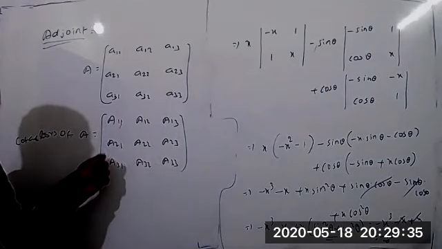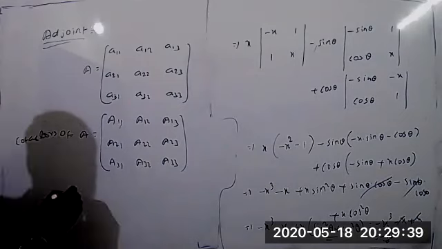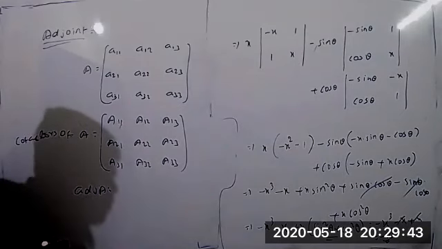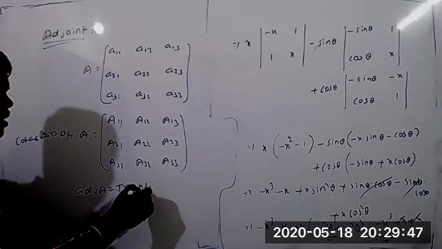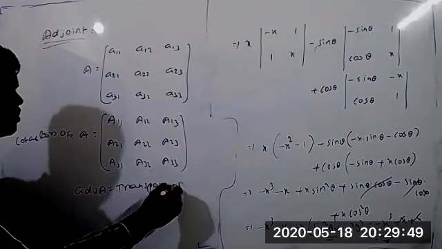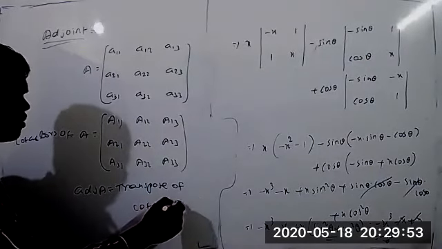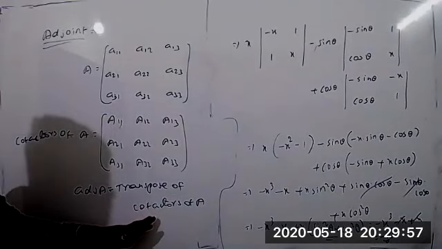After finding the cofactors of each element of the given matrix, the adjoint of A equals the transpose of the cofactors of A. This is the adjoint of the given matrix.